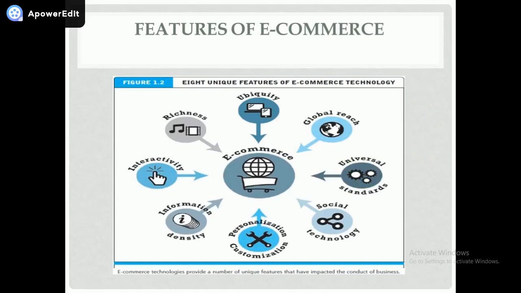And then social technology, to promote your product, you make use of social networks such as Facebook, Instagram and so on. And then personalization and customization. Because of e-commerce, you will be able to customize the product and personalize messages for each customer differently. And then you have information density. Because of change in technology, the amount of information that you get is vast, and you can make decisions on your own because of the availability of information.